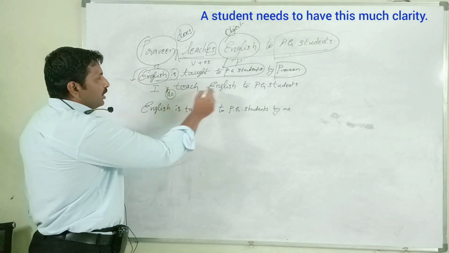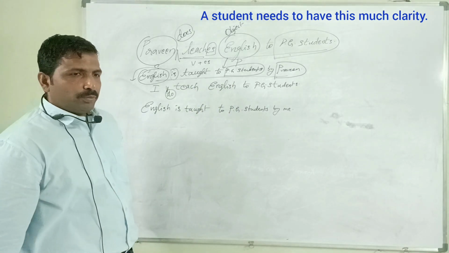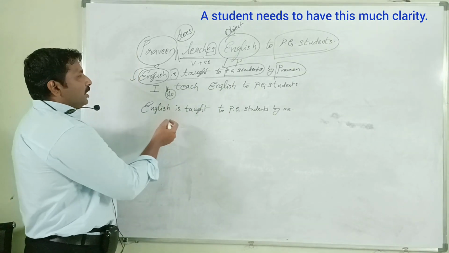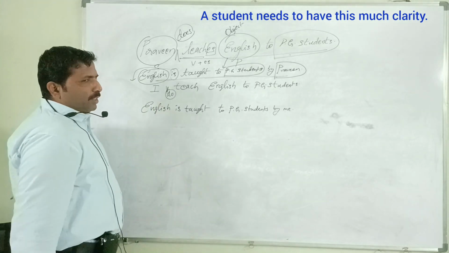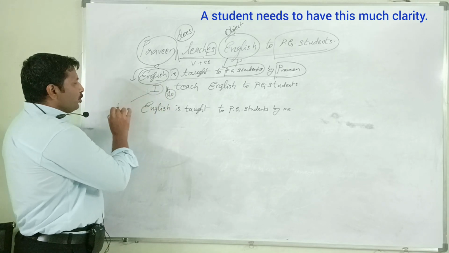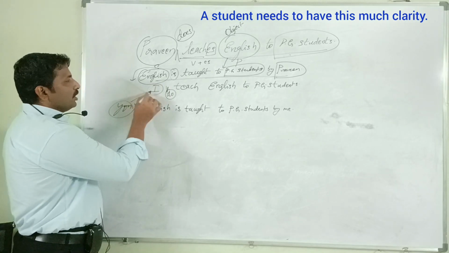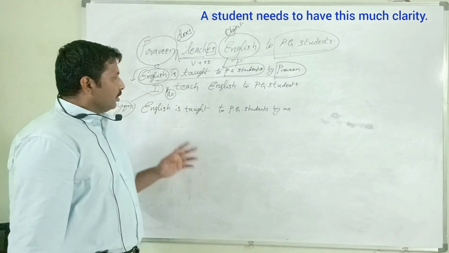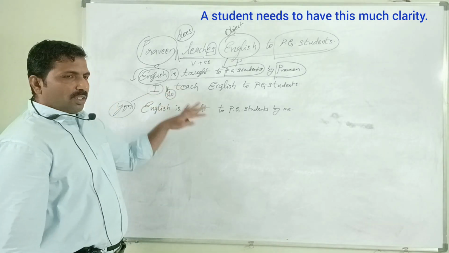What is the negative sentence of it? I do not teach English to PG students. Excellent. Instead of I, for a yes or no question, keep you, because we don't ask a yes or no question to ourselves. By keeping the subject you, ask the yes or no question.